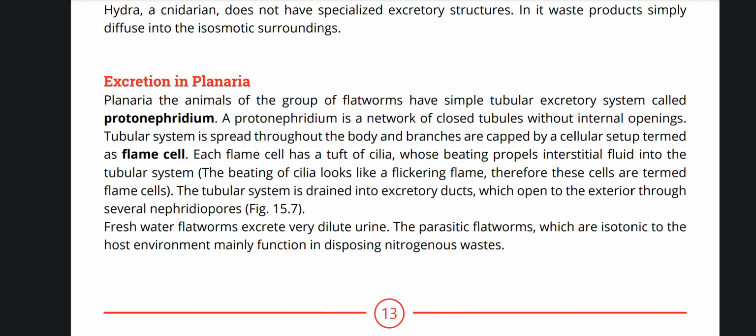The tubular system is drained into excretory ducts which open to the exterior through several nephridiophores. Freshwater flatworms excrete very dilute urine. The parasitic flatworms, which are isotonic to the host environment, mainly function in disposing nitrogenous wastes.